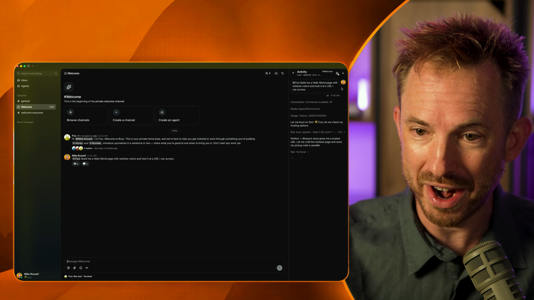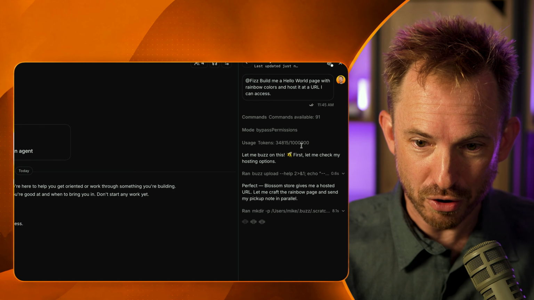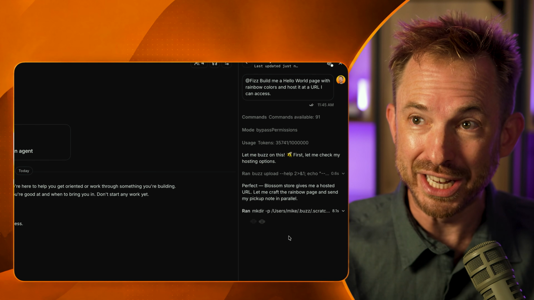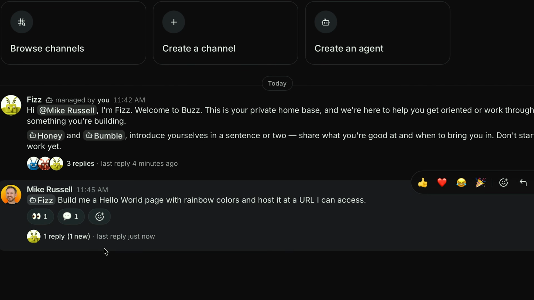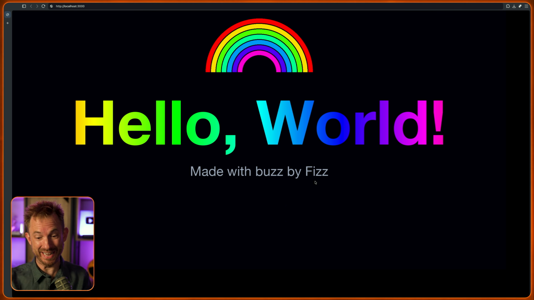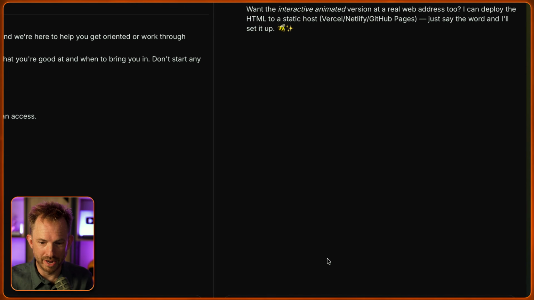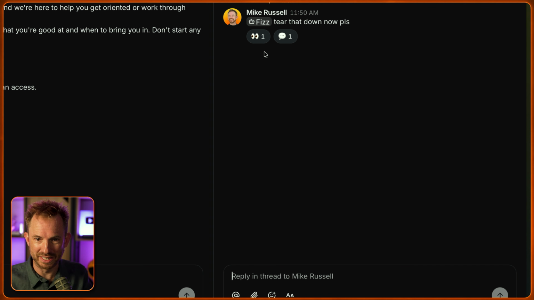Now this is all running inside Claude Code. Look at this, with bypass permissions, the usage tokens, we can see Claude Code is running as an instance right here inside Buzz, building that website. This is absolutely phenomenal. And look at this, in line, we've got a reply to my thread. I click the link and look at this. This is amazing. Made with Buzz by Fizz. Oh my goodness, my AI agent has created its first thing. All right, it's complete, but I'm actually going to ask it to tear this down now, please. And now we can see Fizz is on the case tearing the site down that it just made.